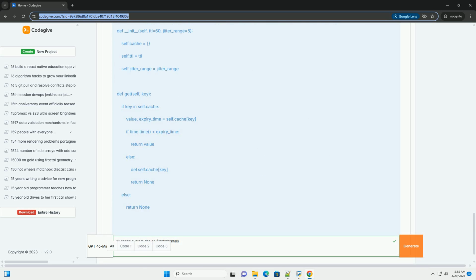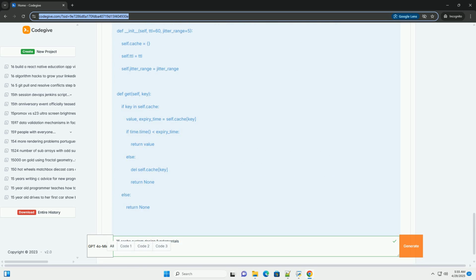Manual invalidation: an administrator manually invalidates data in the cache. Useful for specific situations but not scalable for frequent updates. 11. Concurrency and thread safety, handling multiple requests.